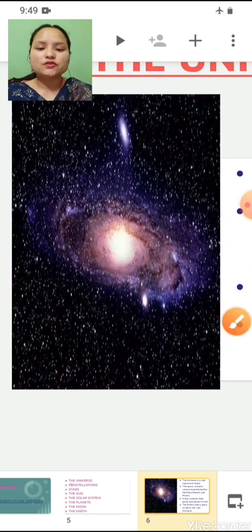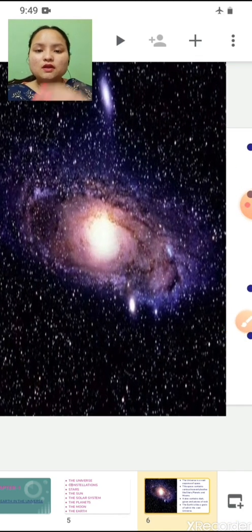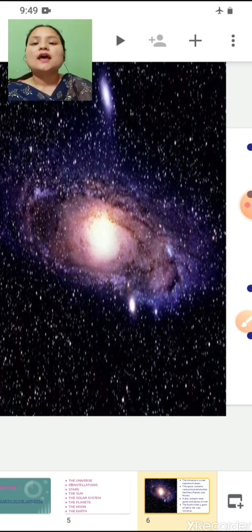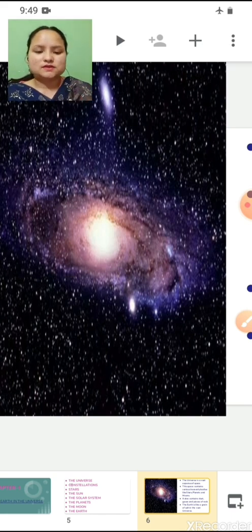This is the picture of the universe. You can see lots of tiny dots here. These are all what? Stars. So the universe contains heavenly bodies like moons, planets and stars.